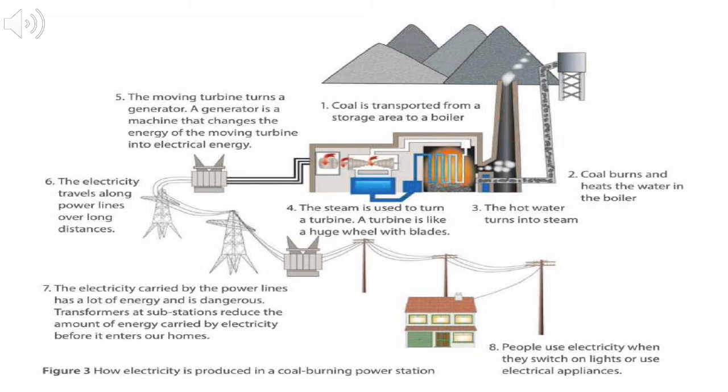Then we need to look at number 6, the electricity. The electricity travels along the power lines over long distances. And remember, these are power lines or transmission lines, and we call them pylons. Number 7, the electricity carried by power lines has a lot of energy and is dangerous. Transformers at substations reduce the amount of energy carried by electricity before it enters our homes. And then number 8, people use electricity when they switch on their lights or use electrical appliances.